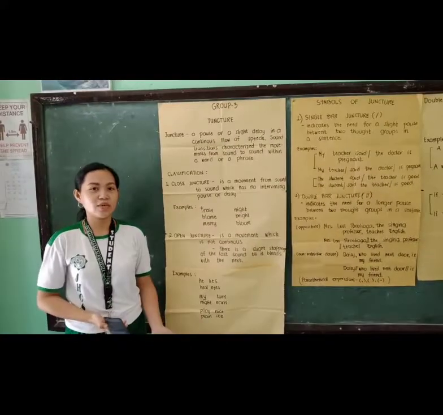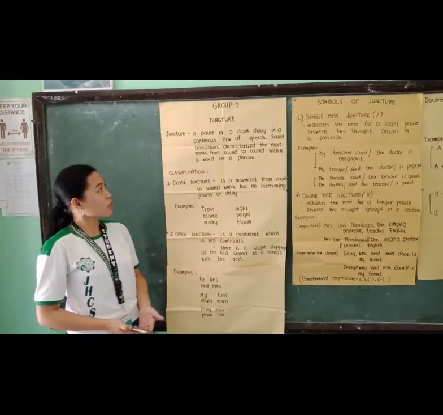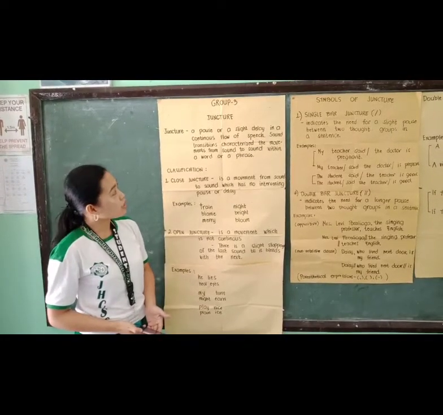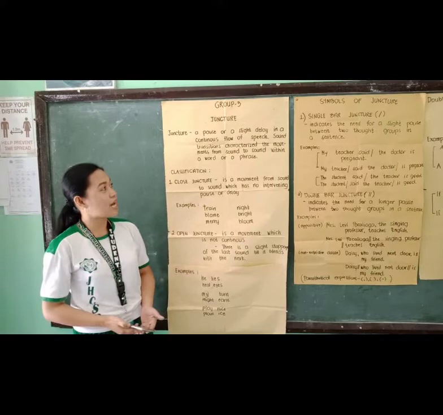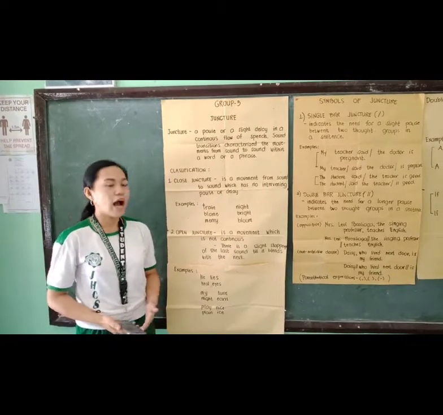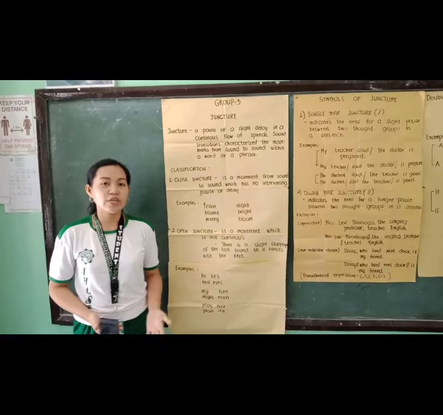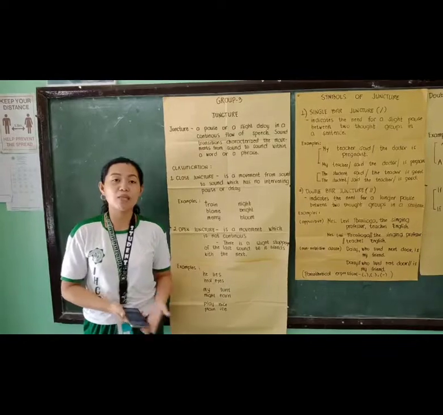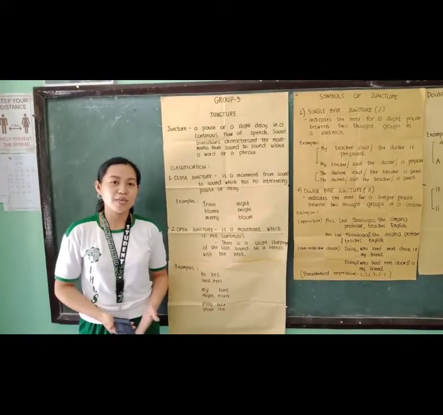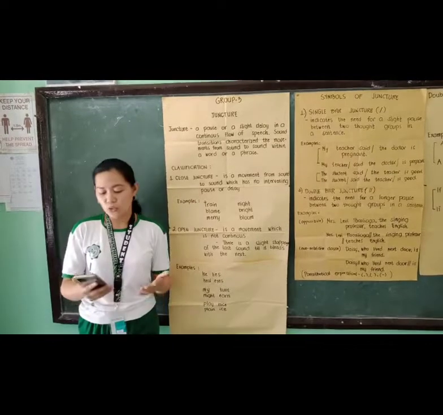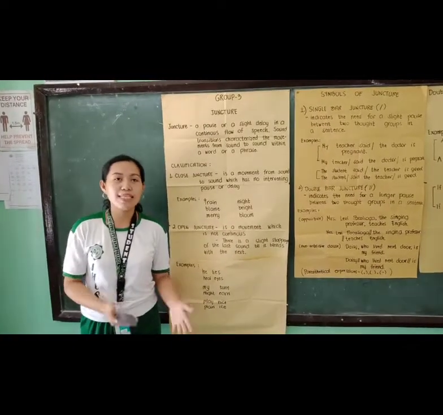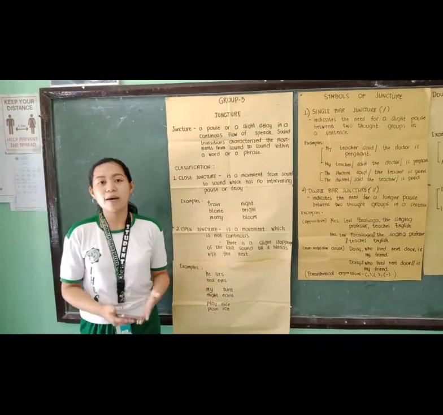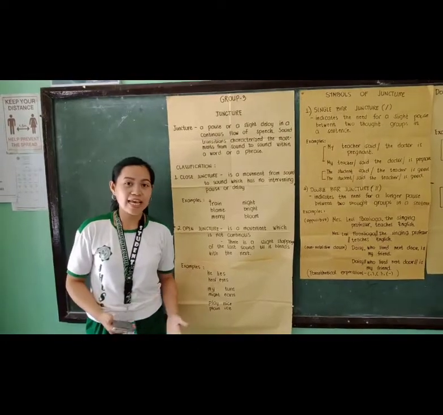So, I will define what juncture is. Juncture is a pause or a slight delay in a continuous flow of speech. Sound transitions characterize the movement from sound to sound within a word or a phrase. Juncture is a manner of transition between two consecutive sounds in speech. It also refers to the relationship between one sound and the sound that immediately precedes or follows it. For example, P talks and P stops.